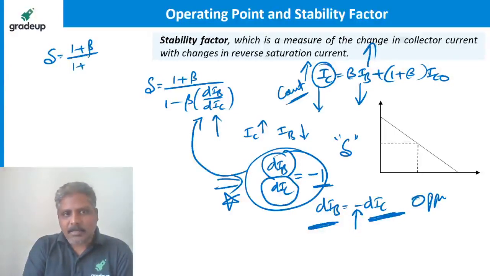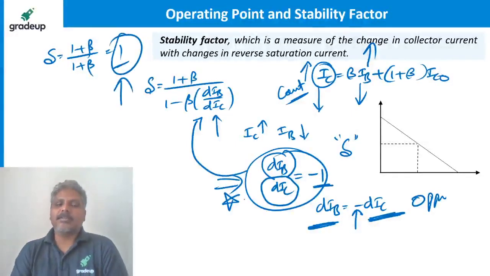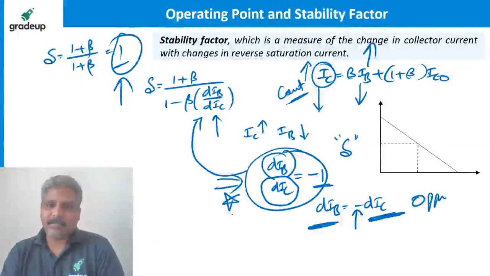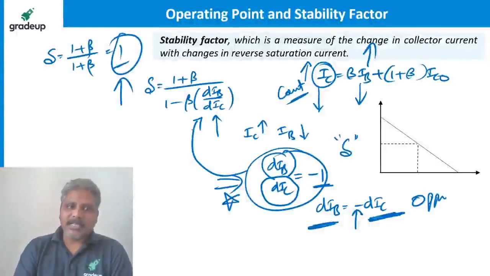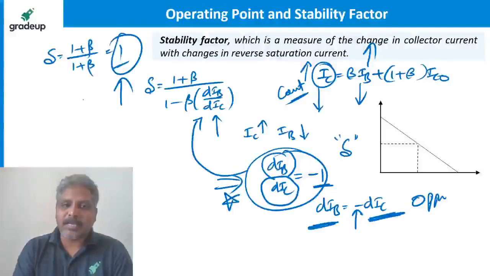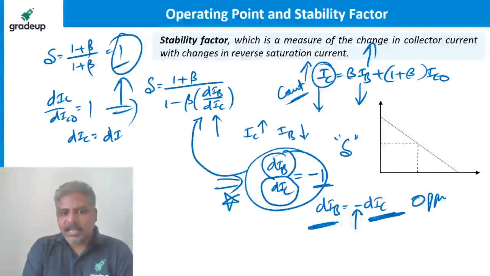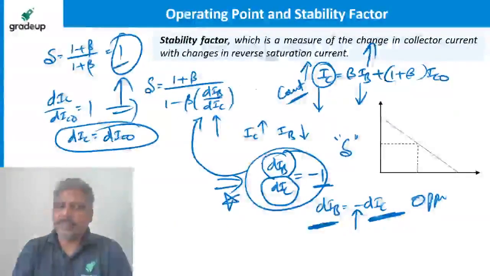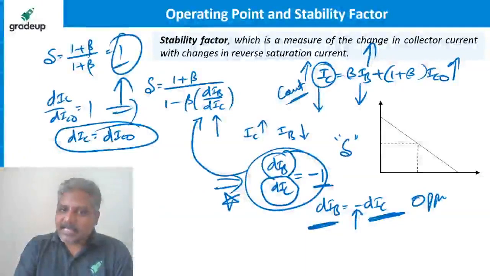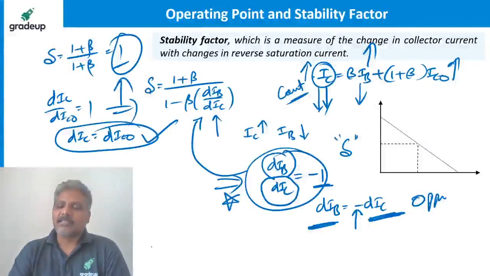So 1 plus beta, that means it is 1. That is how the operating point, the stability factor value, is 1. Don't think that it is dIB by dIC equal to 1. Stability factor dIC by dIC0 equal to 1 is the ideal value. That means change in IC is equal to change in IC0. If IC0 is changing, IC is also changing. How? To maintain it as stable. That is the meaning of this.